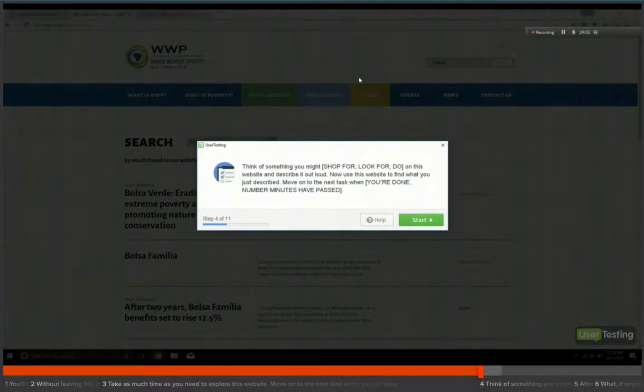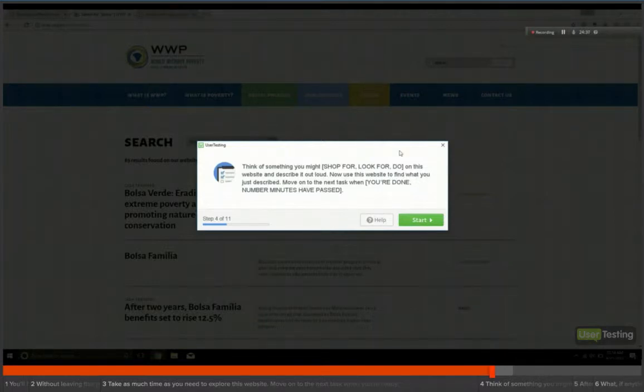Number of minutes. Okay, okay. I think this didn't get filled in properly, but I think I know what I can do. So I'm going to think of something I can do, describe it out loud. Find statistics or basic information on gender programs for Spanish speakers in the local community I'm in, that I'm looking for poverty relief programs and social programs to help with extreme poverty.